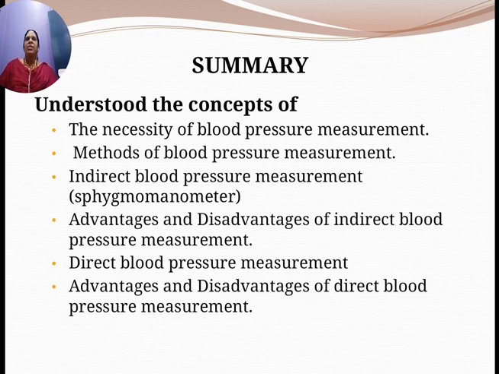That is the case of the direct method. When we come to the indirect method, we have the sphygmomanometer, as I told you. Now, in the percutaneous method of direct blood pressure measurement, local anesthesia is given near the site of insertion, and the vessel is occluded and a hollow needle is inserted at a slight angle towards the vessel, and the catheter is fed through the hollow needle with some sort of guide.